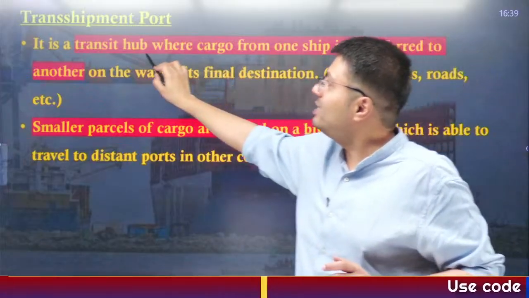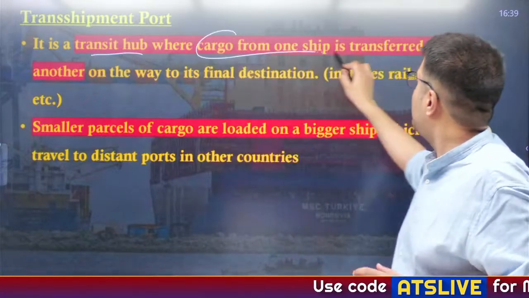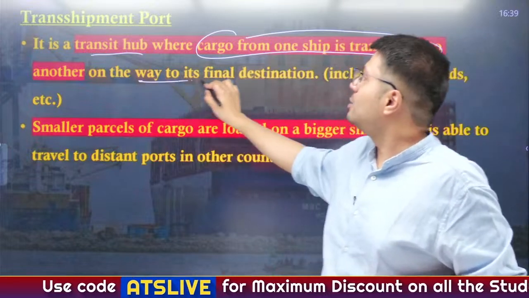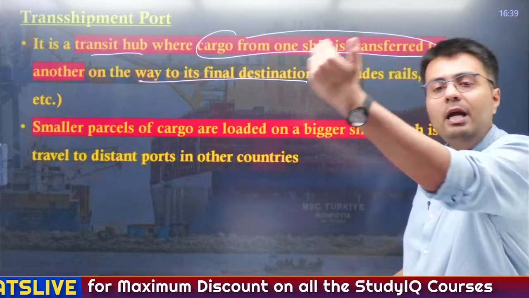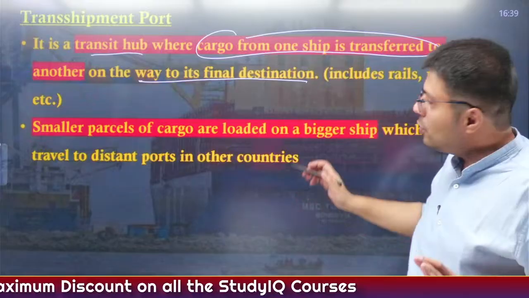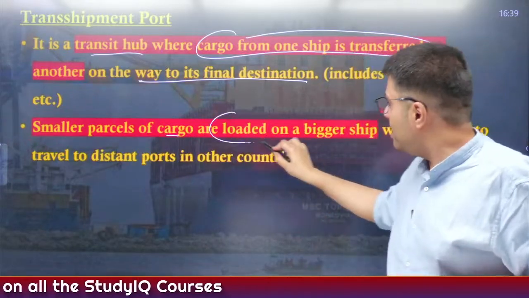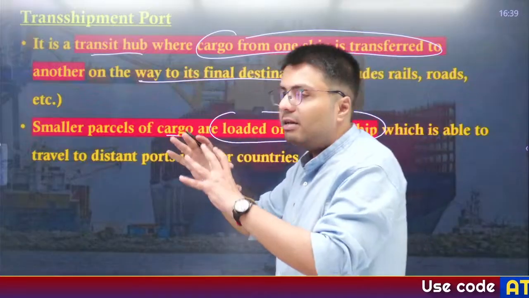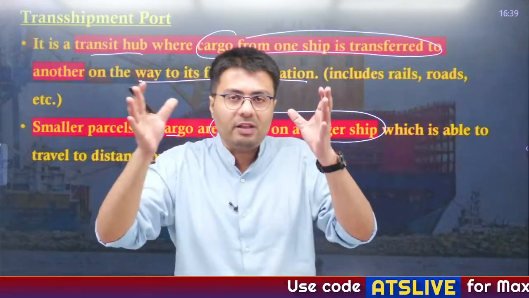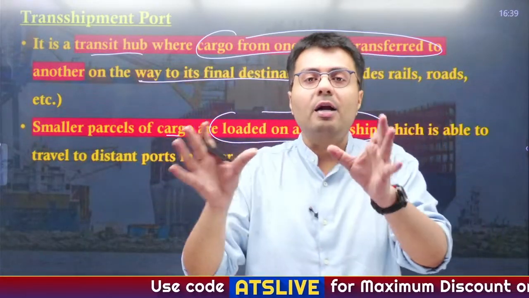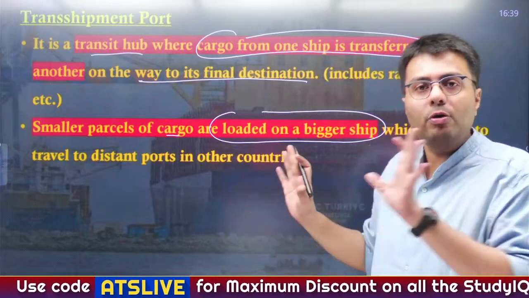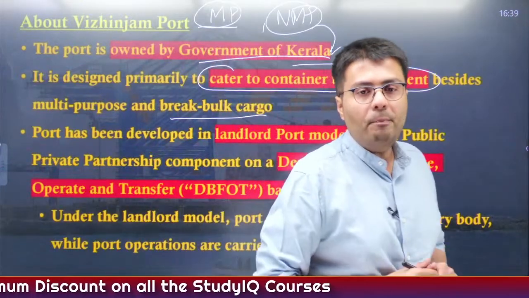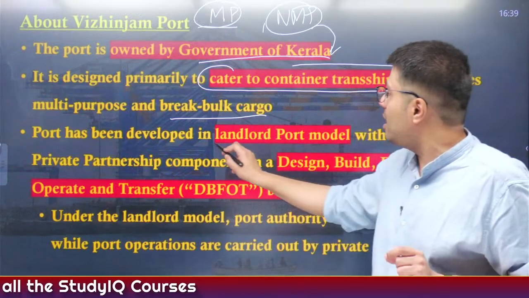So it is basically a transit hub where cargo may come from smaller ports or from inland ports, and there it can be transported to the final destination, which can be other continents, right? Smaller parcels of cargo are loaded here on a bigger ship, which is able to travel to distant ports. So basically transshipment ports are bigger ports that have the ability to cater to large shipping vessels, which the smaller ports can't, right?